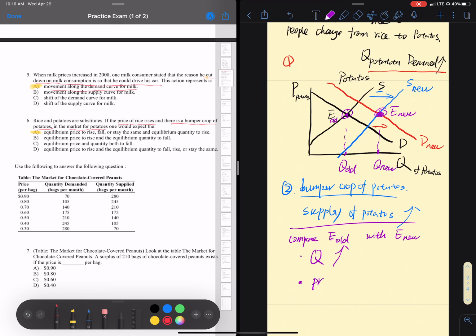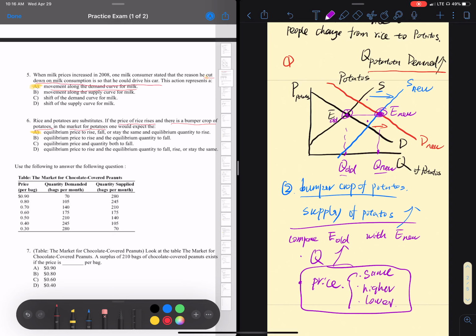But what about the price? For this graph I'm drawing, it's kind of the same. So it could be the same. If I move this down a little bit, it could be here, it could be here. So the price could be the same, higher, or lower. There's no certain answer for this. But what we can be sure of is the quantity will be bigger.